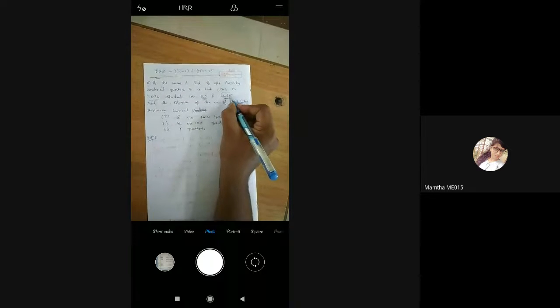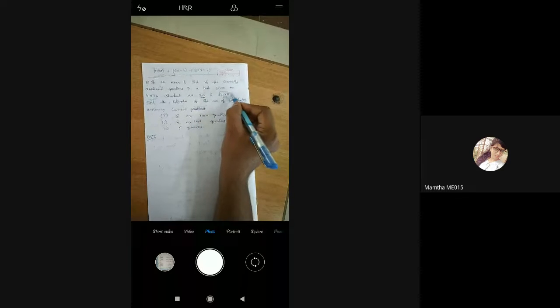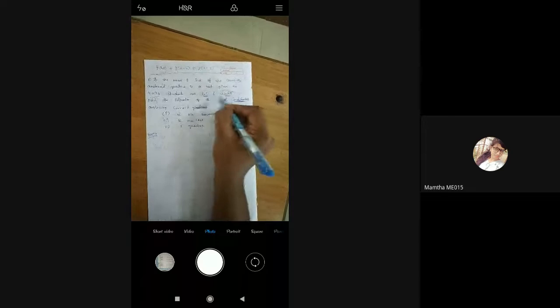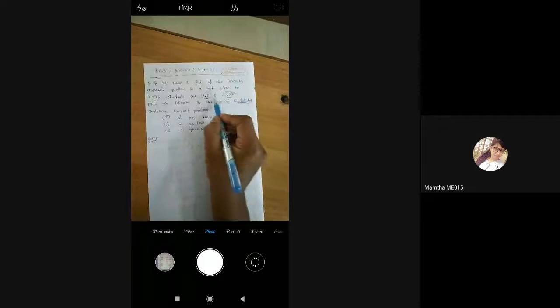See, in Poisson, the mean and variance are equal. Standard deviation is the square root of variance. So this is variance, this is mean. They are not the same. So one hint I am giving: this is not a Poisson distribution.